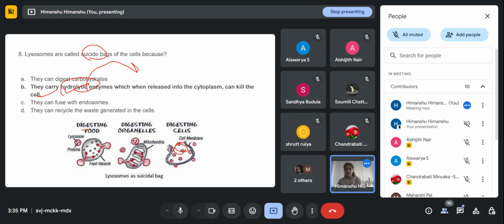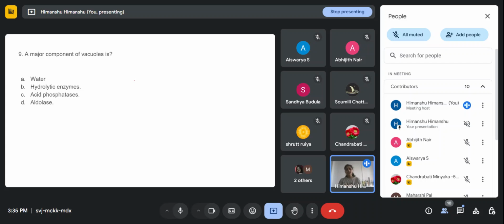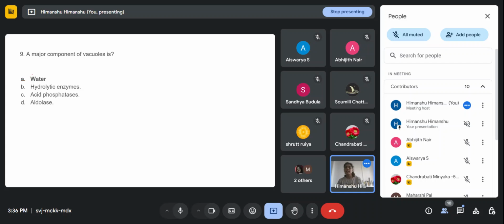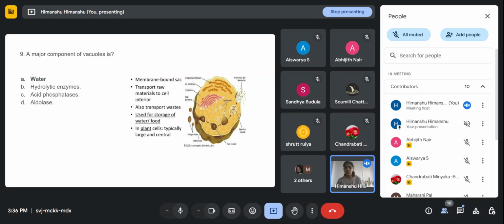Right. The next question is: a major component of vacuoles is option A, water; option B, hydrolytic enzymes; option C, acid phosphatases; and option D, aldolase. Major component? Option A, ma'am. Water, ma'am. Option A. Okay. Anyone else? Okay, you people are right. Water is a major component of the vacuoles.